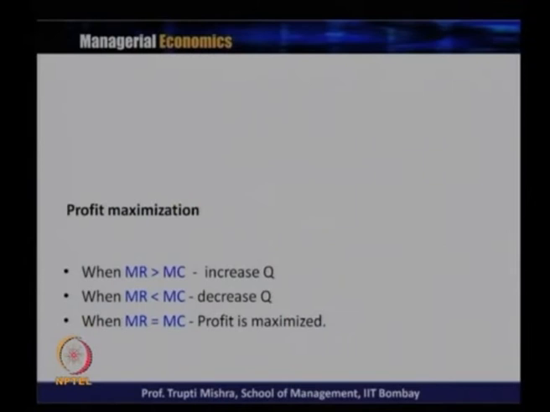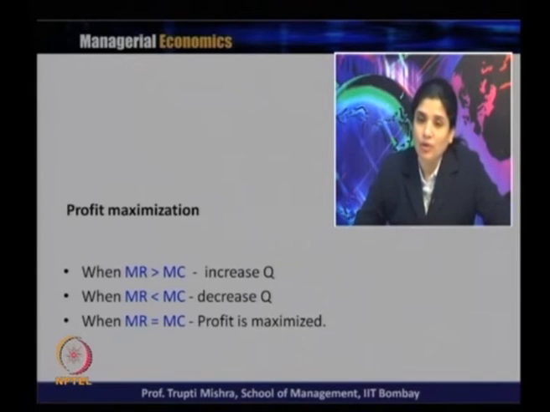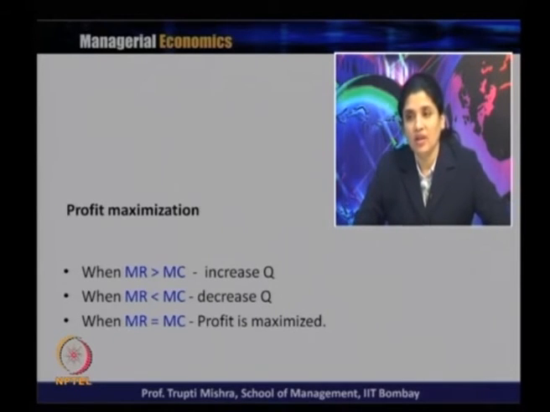So, what is the thumb rule for this profit maximization? If marginal revenue is greater than marginal cost, we have to increase the quantity, because the per unit increase in Q brings more revenue than cost. When marginal revenue is less than marginal cost, there should be a decrease in the quantity, because the per unit increase in revenue is less than the per unit increase in cost when one more unit of output is added. And if marginal revenue is equal to marginal cost, then the profit is maximized.